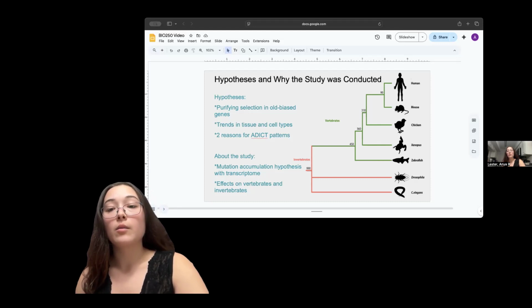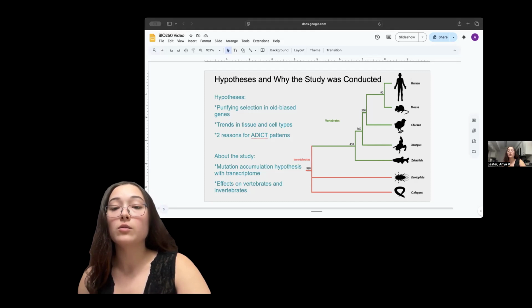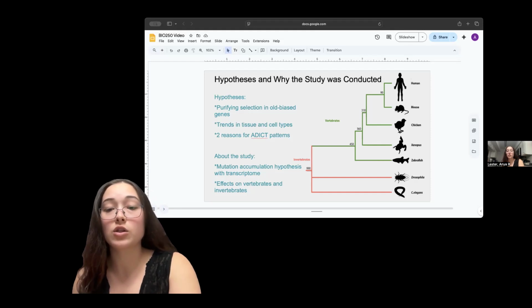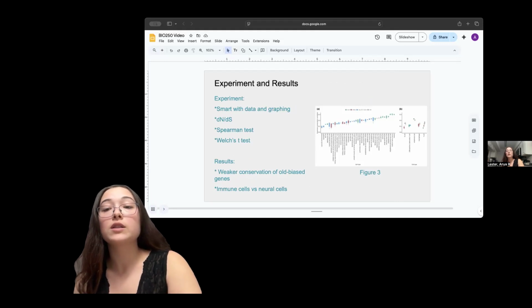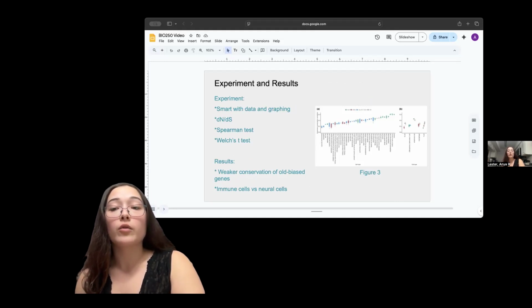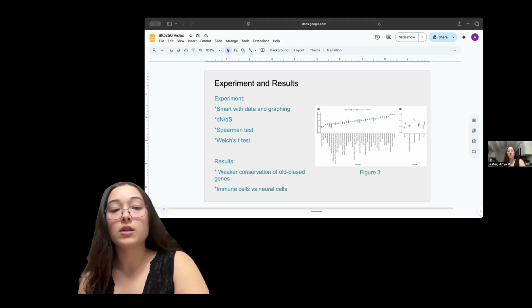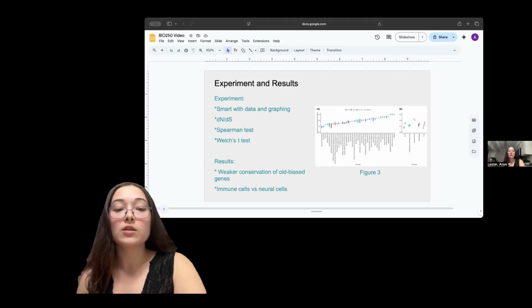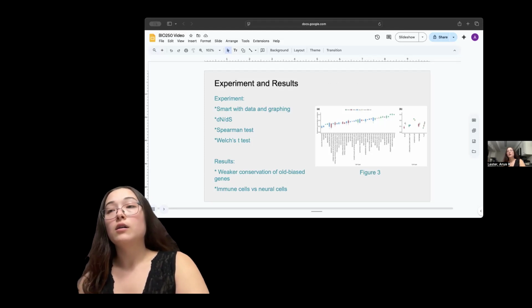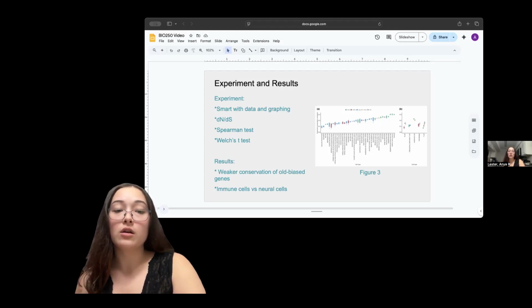They studied model organisms like the chicken, rat, mouse, killifish, and fruit fly, and they also used humans. To the right isn't something that was in the study, but it's just a phylogeny of the correlation of model organisms to humans to show why they're used. Within the experiment, they were very smart with how they collected their data. They utilized data that was already published, so they didn't have to do a lot more research than necessary, but they did their own calculations to create a composite transcriptome graph with respect to age. They utilized the Spearman test, the Welch's t-test, and the non-synonymous synonymous mutation correlation to create graphs.